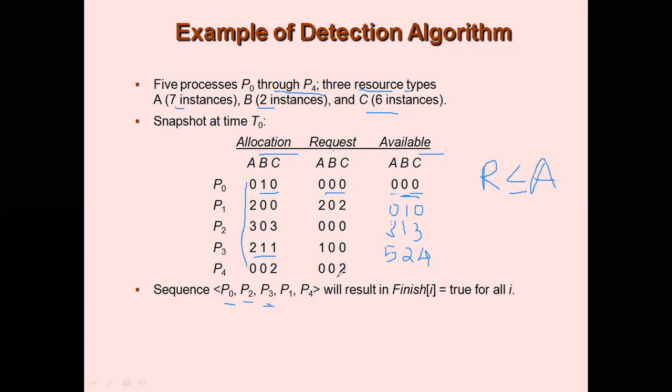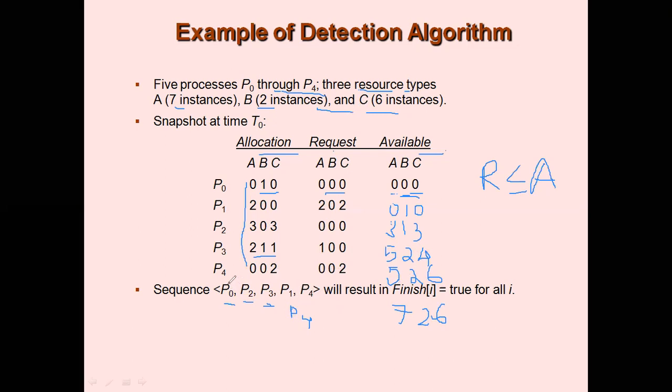So P4's need is less than the availability. If you add according to the allocation, you get 5 to 6. So you can have P4 here, guys, not a problem. First you can have P4. Next, after that, you can go to P1. Definitely P1's request is less than availability. So when you add, you get 7 to 6, that is equal to the initial configuration.